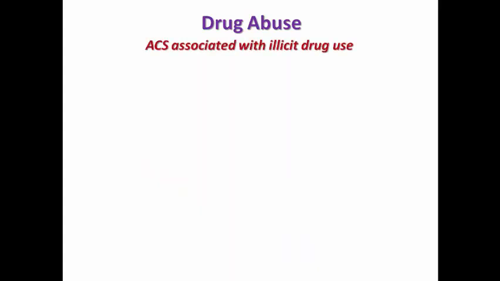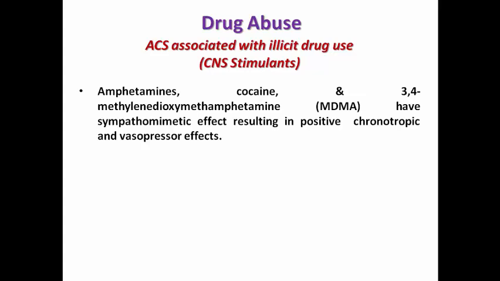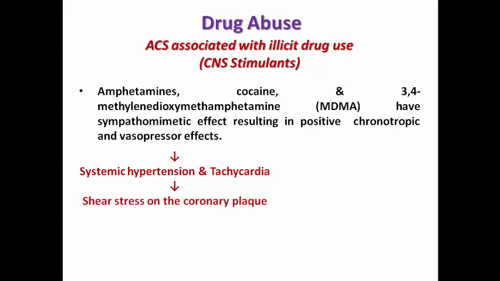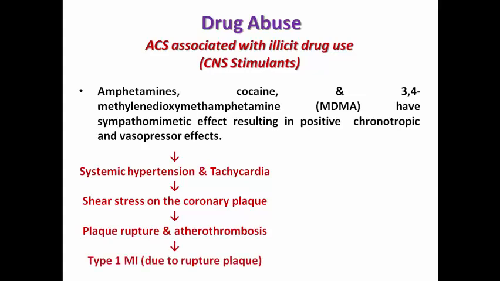What is the problem with illicit drug use? We have the CNS stimulants that increase the patient's alertness and euphoria, for example amphetamines, cocaine, and methylenedioxymethamphetamine, famously called ecstasy. They have a sympathomimetic effect, either direct or indirect, by increasing catecholamine release in the synaptic cleft, resulting in positive chronotropic and vasopressor effects. This may result in systemic hypertension and tachycardia, increasing the shearing stress on the coronary plaque, and so increasing the risk of plaque rupture and atherothrombosis causing type 1 MI.